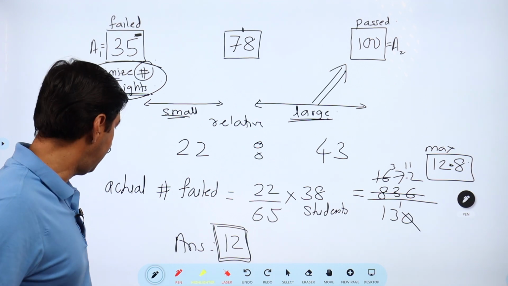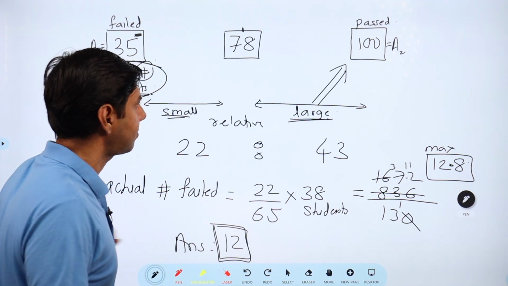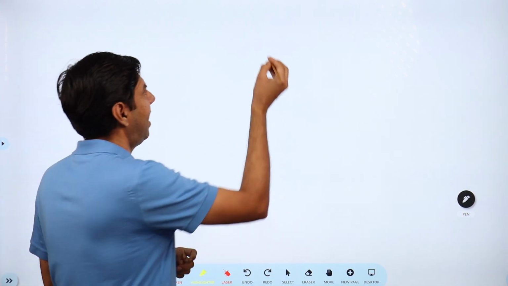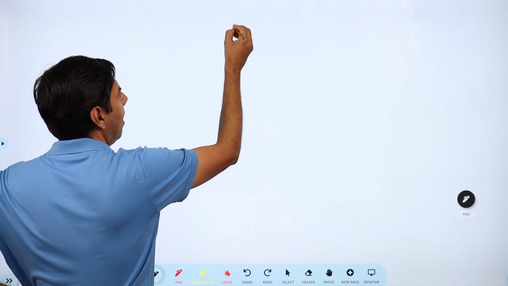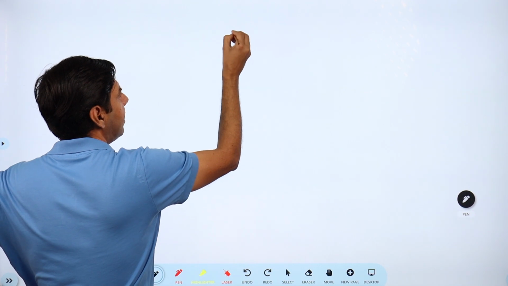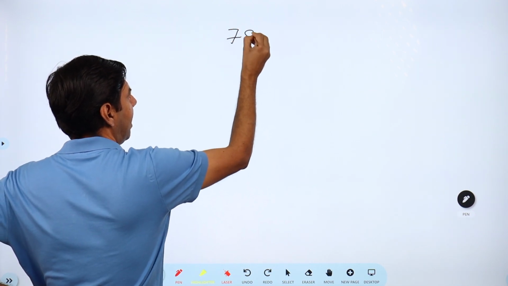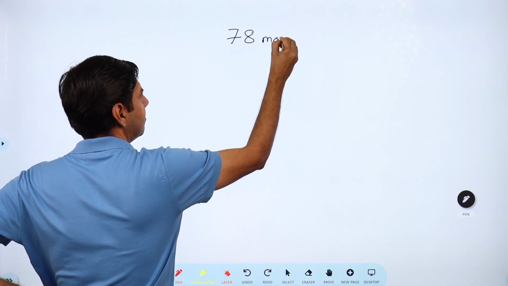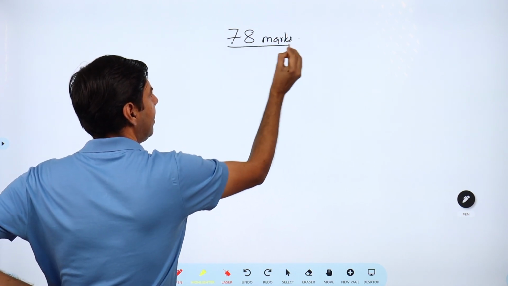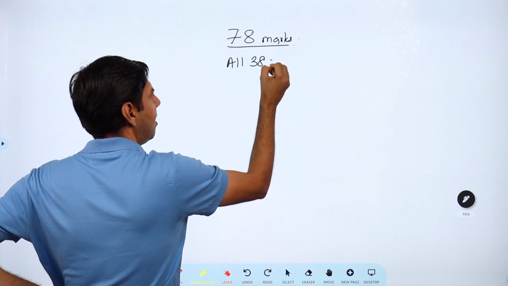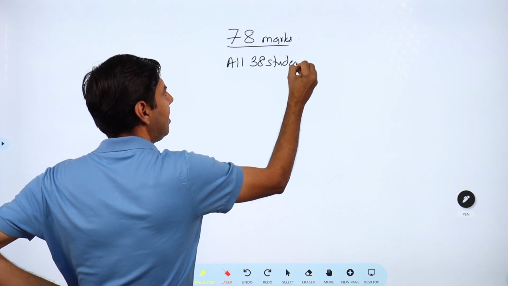So let me go ahead with another way. And the other way is this idea of all the 38 students having 78 marks. This is all the 38 students. So this is the meaning of average.